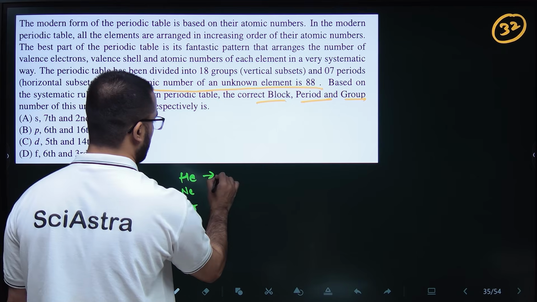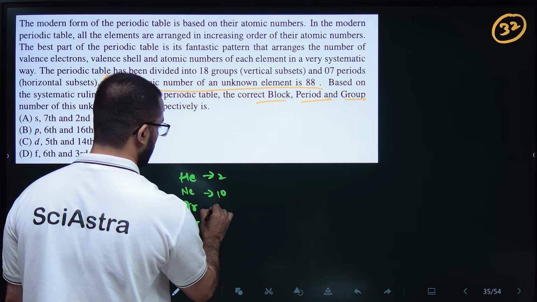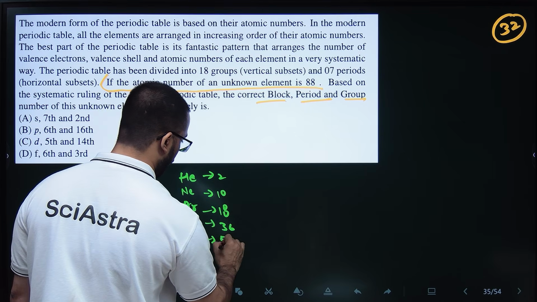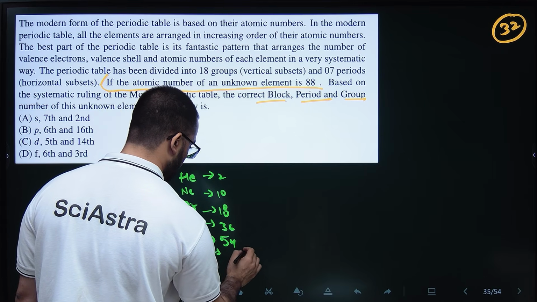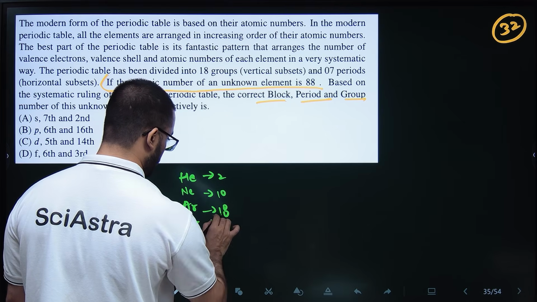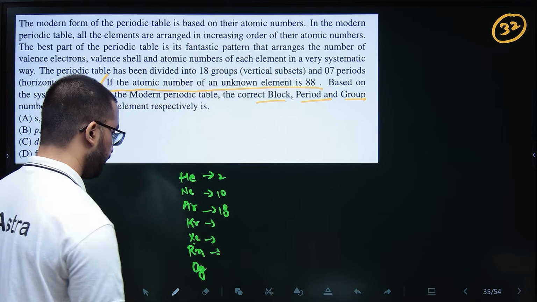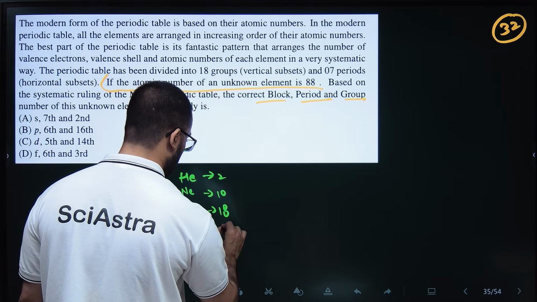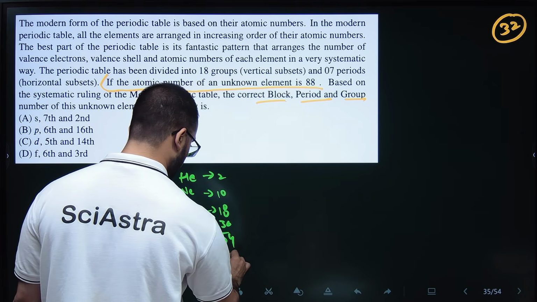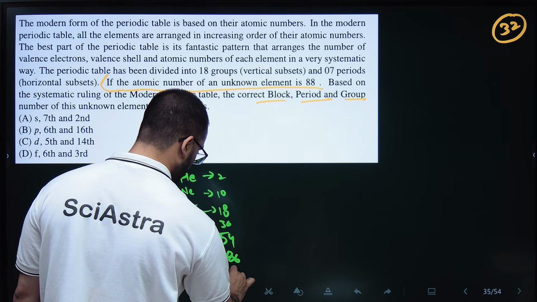So helium starts from 2, 10, 18, 36, 54, 86, then 118.